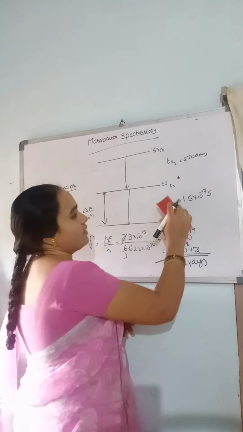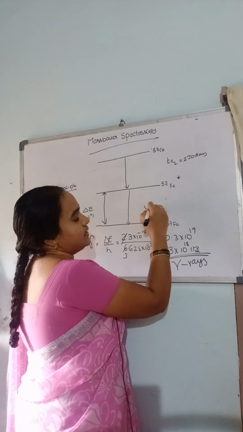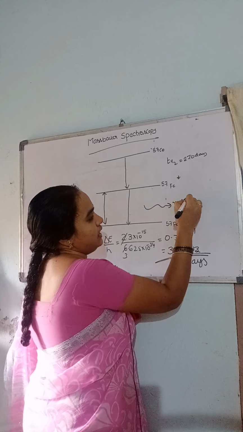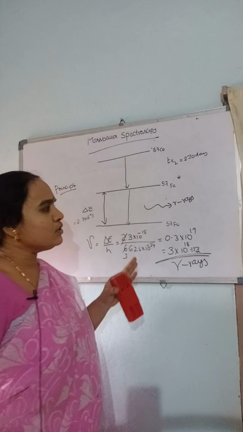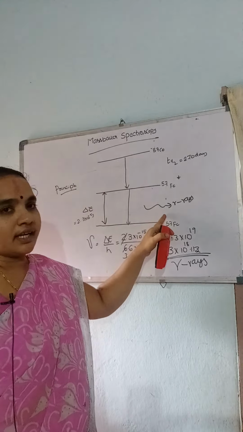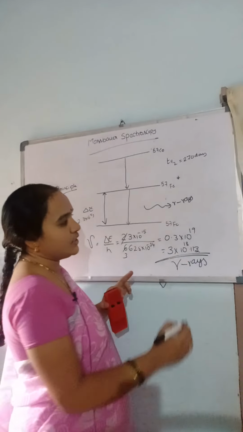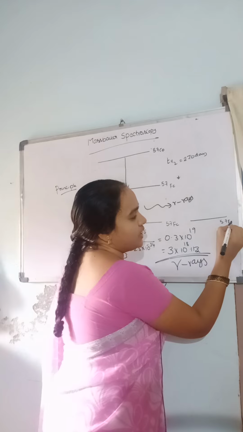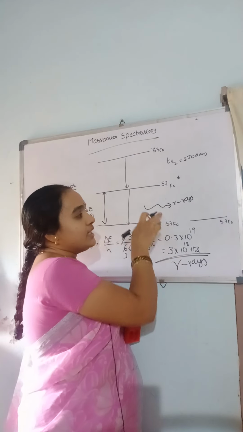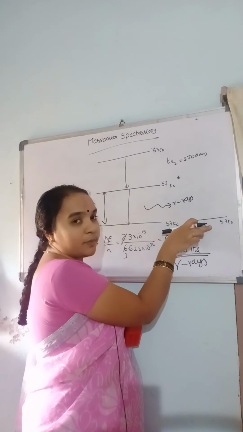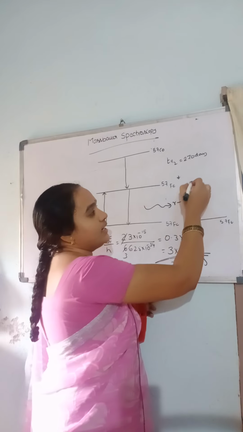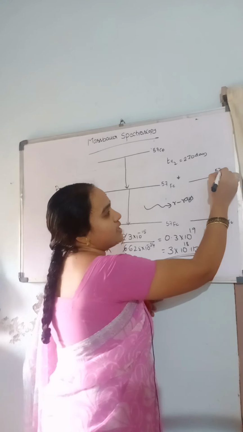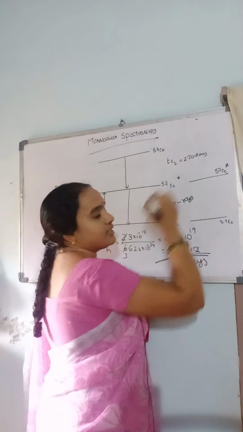When these gamma rays are emitted, if there is any iron-57 nucleus in the ground state, these gamma rays are absorbed by this iron nucleus and it is excited to the iron-57 excited state.